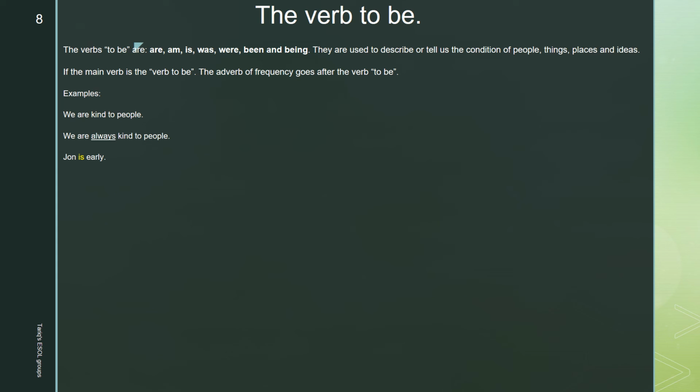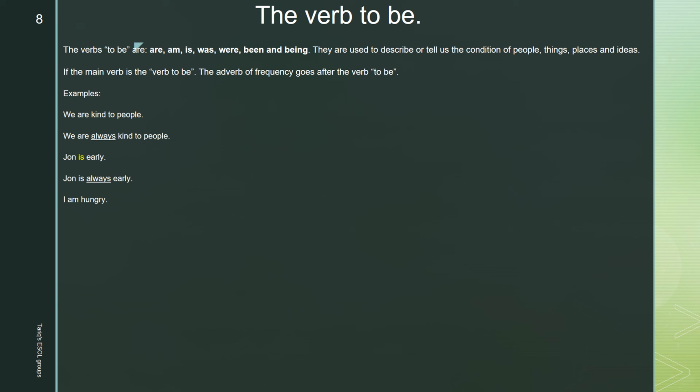John is early. So the verb here is, and is the verb to be. So can you guess the next one? John is always early. So the adverb of frequency goes after the verb to be is here.